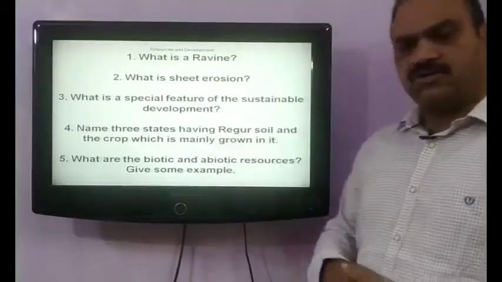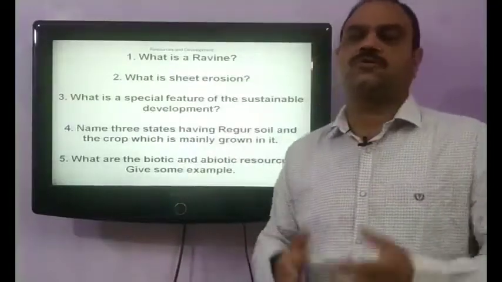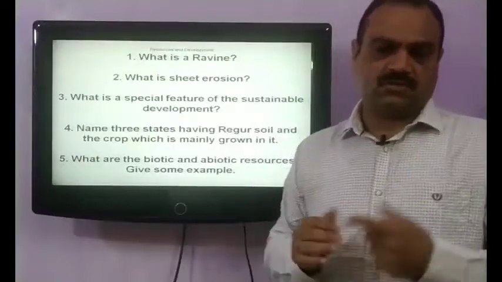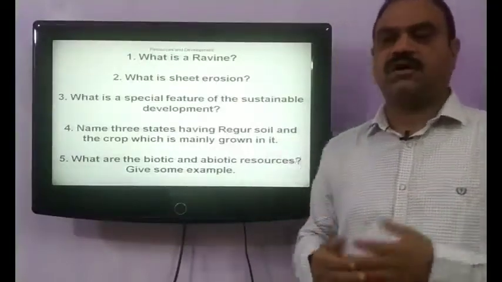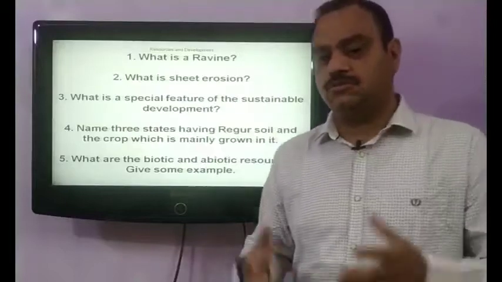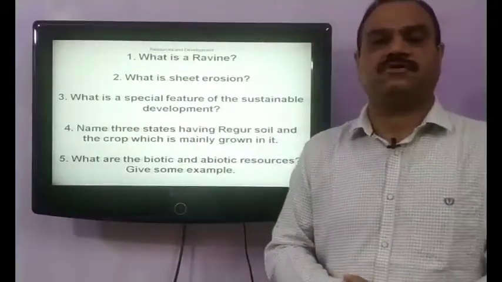The important feature of this soil is to hold moisture. This clay soil has the capacity to hold moisture for a longer duration of time.